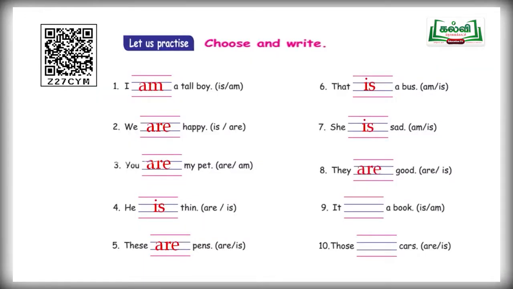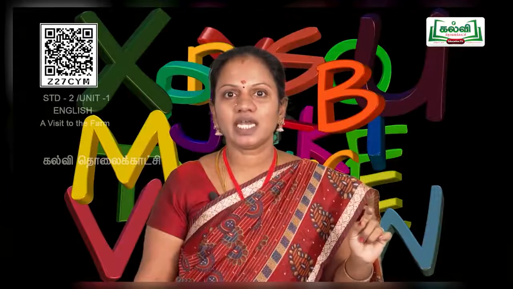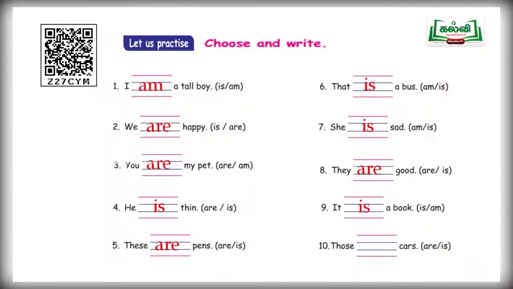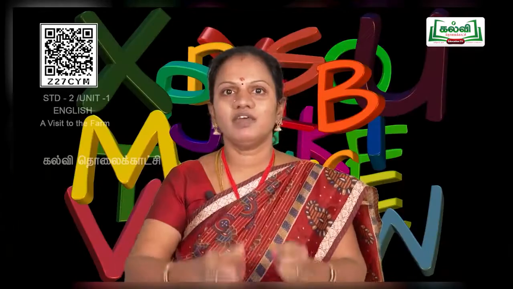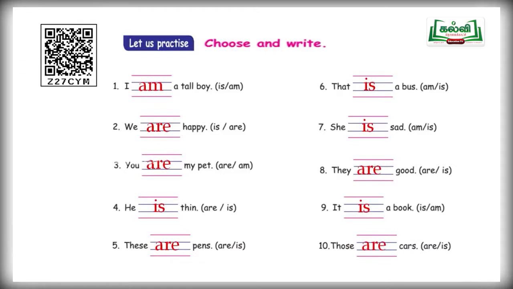And next one, it dash book. Two options are is and am. So which one is correct? It is a book is correct. And next one, those dash cars. So two options are are and is. Which one is correct for those? Very good. Are is the correct answer.